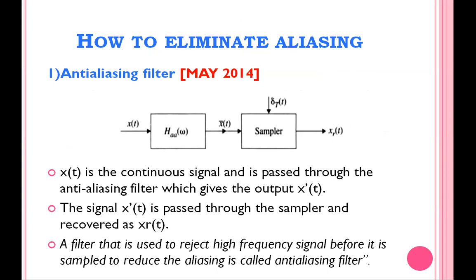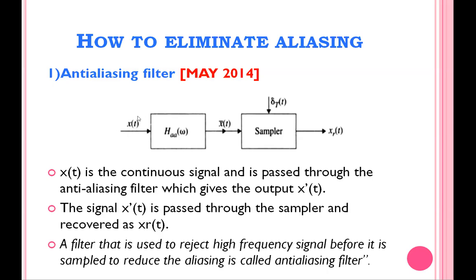How do we eliminate aliasing? We may use two methods. The first method is to use an anti-aliasing filter. Before performing the sampling process, we have to pass the input signal x(t) through a filter. This filter is called an anti-aliasing filter. It is simply a low pass filter, which allows frequencies only up to the cutoff frequency and rejects the remaining frequencies.